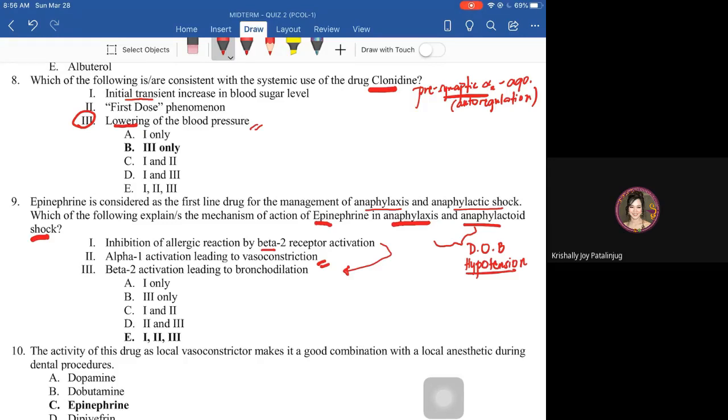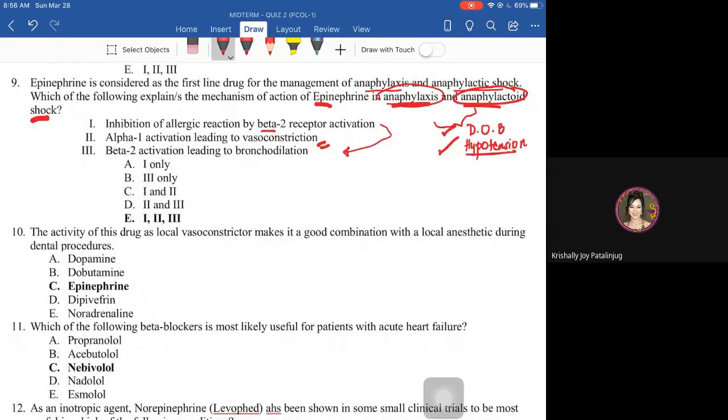Tandaan nyo lang about anaphylaxis, anaphylactoid, ang common sa kanila is difficulty of breathing, hypotension. Yung nagkakaiba lang sa kanila is yung source ng allergic reaction. Anaphylaxis, ito yung normal. This is IgE mediated, immunoglobulin E mediated, whereas anaphylactoid, this is caused by a drug. So non-IgE mediated yung anaphylactoid shock.